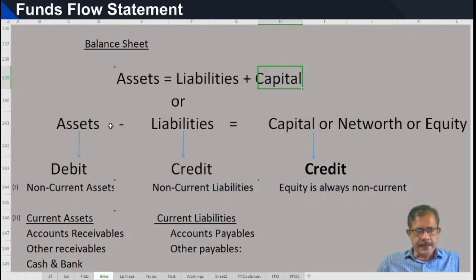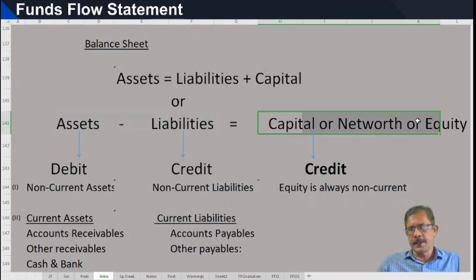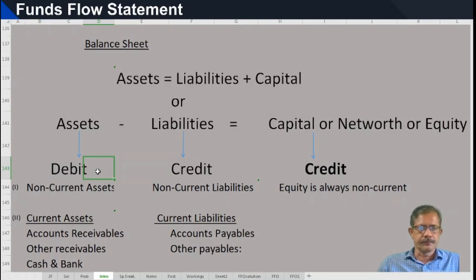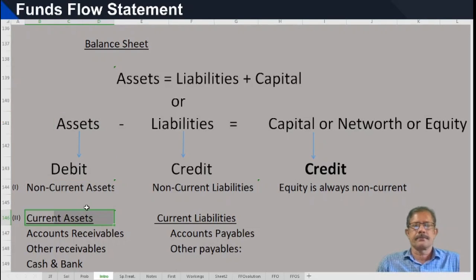And these assets, liabilities and capital have default balances: debit, credit and a big credit. And these assets may be non-current assets and current assets.